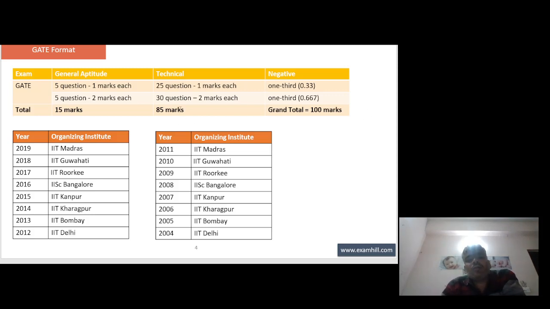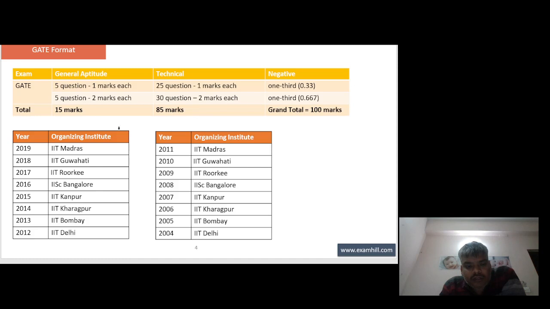There will be some 1 mark questions and some 2 mark questions. In the general aptitude section, 5 questions will be of 1 mark and 5 questions will be of 2 marks, so 5 plus 10 will be 15. In technical, 25 questions will be 1 mark and 30 questions will be 2 marks. So 30 questions will give 60 marks and 25 questions will give 25 marks.